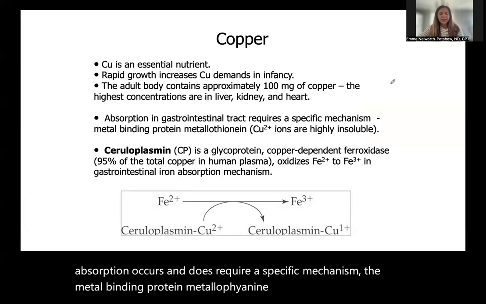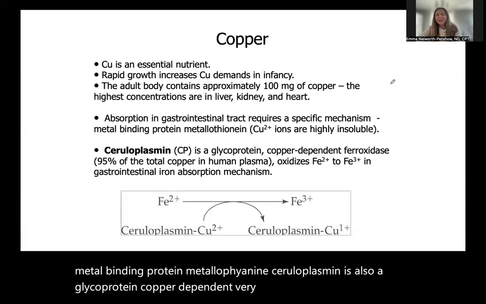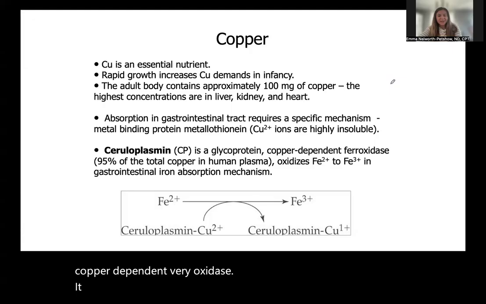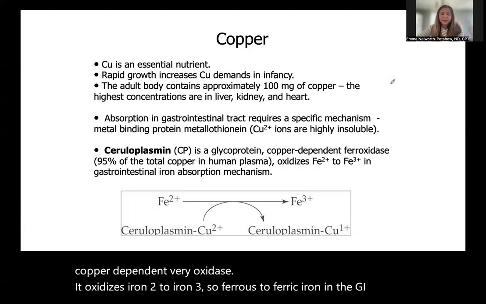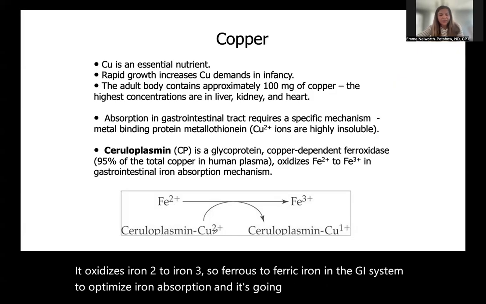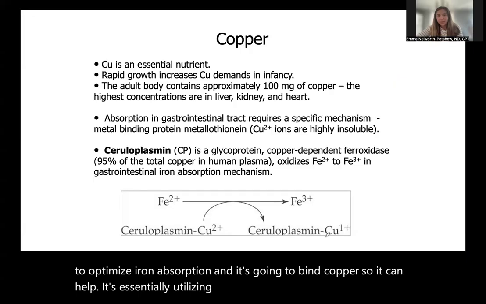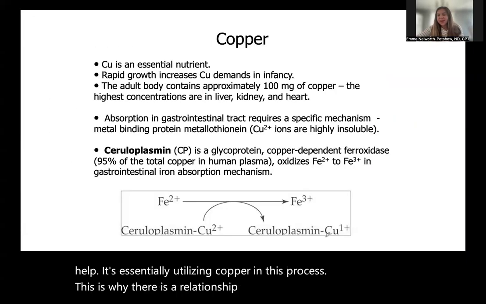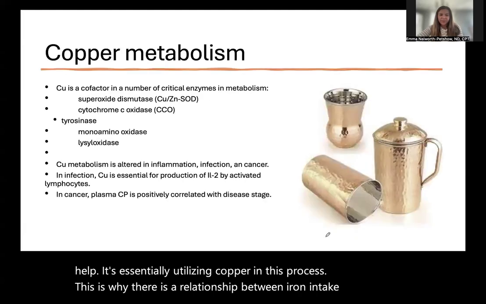Ceruloplasmin is also a glycoprotein, a copper dependent ferroxidase. It oxidizes iron 2 to iron 3, so ferrous to ferric iron, in the GI system to optimize iron absorption. And it's going to bind copper, so it's essentially utilizing copper in this process. This is why there is a relationship between iron intake and copper.